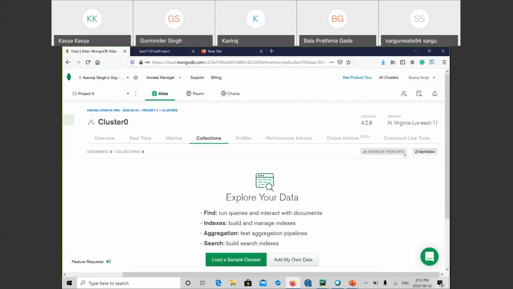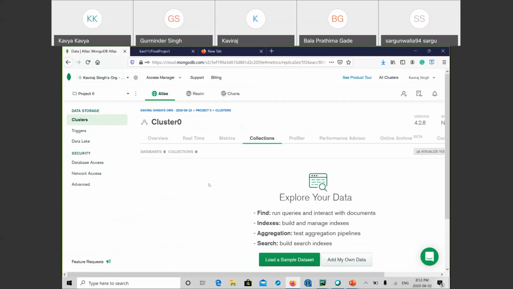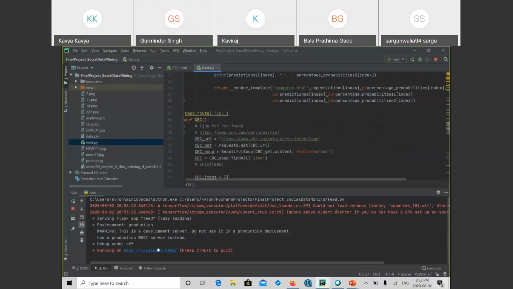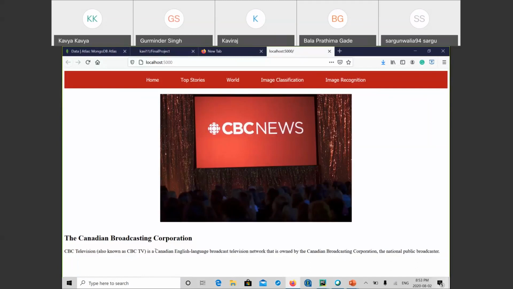I'll refresh it. We don't have anything. I've deleted it for the demo to show that we are actually creating a collection here. As the code is run now, we'll click on the localhost. This is our home page that we have extracted from CBC News. As the sentiment analysis is done, we'll click on the top story that we are extracting.